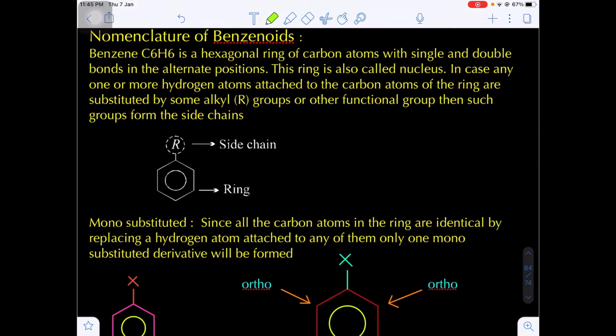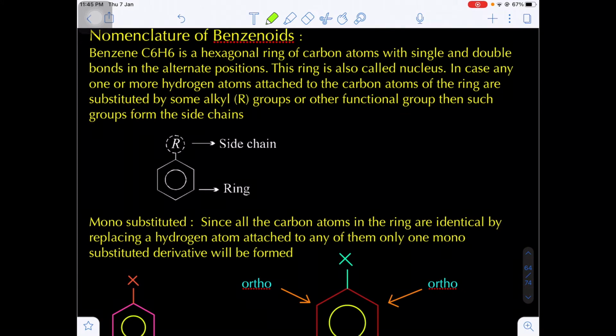Now come to how to name the benzenoid compounds, that is the benzene resemblance structures. What is the molecular formula of benzene? C6H6. In benzene there are 6 carbons, and these carbons form a hexagon ring, and each carbon atom is connected with one hydrogen atom.